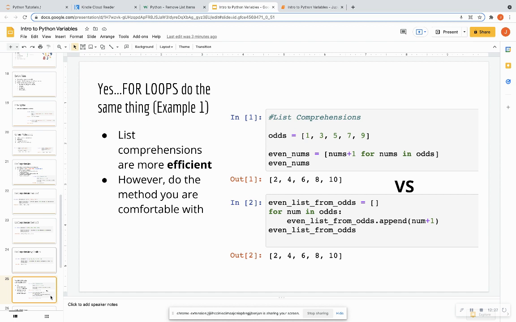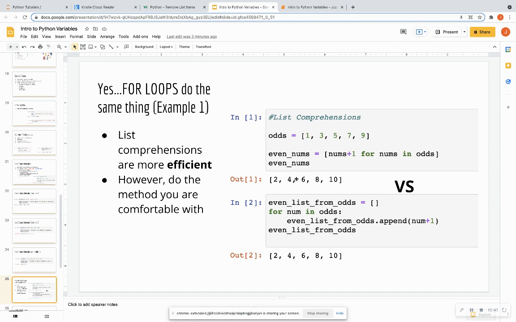However, when you're starting off to code with Python, use whichever method you are comfortable with. Okay, just know both, but use which one you're comfortable with, if that makes sense. So, if you're more comfortable with for loops, by all means, use for loops. If you're more comfortable with list comprehensions, go that way.